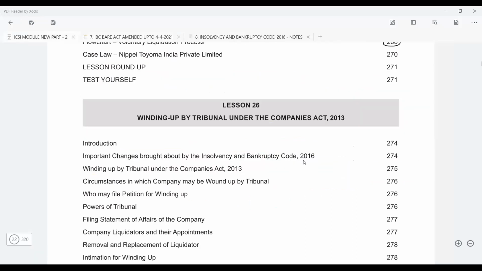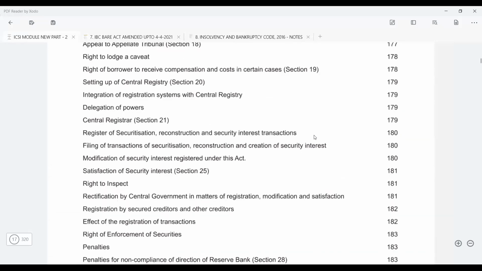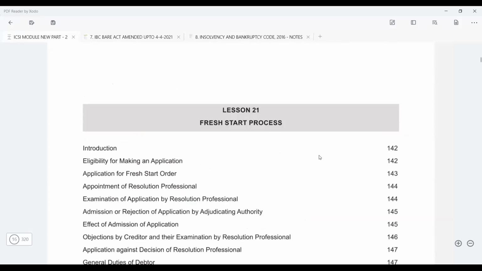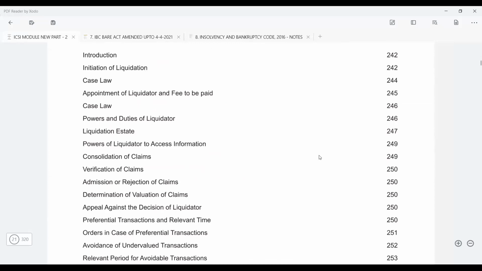Now let's go to the module and see whether we have covered all the provisions or not. Today you can of course go and read the voluntary liquidation proceedings, as I said. This we have already covered.